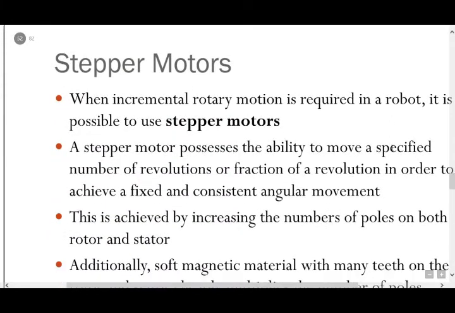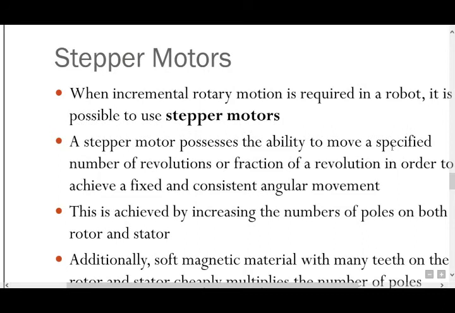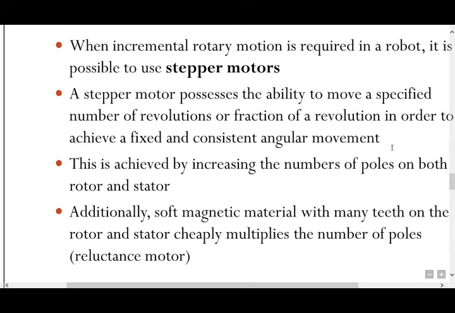Stepper motor. Next we discuss stepper motors. When incremental rotary motion is required in a robot, it is possible to use stepper motors. A stepper motor possesses the ability to move a specified number of revolutions or fraction of a revolution in order to achieve a fixed and consistent angular movement. This is achieved by increasing the number of poles on both rotor and stator. Additionally, soft magnetic material, which may be cut on the rotor and stator cheaply, multiplies the number of poles.